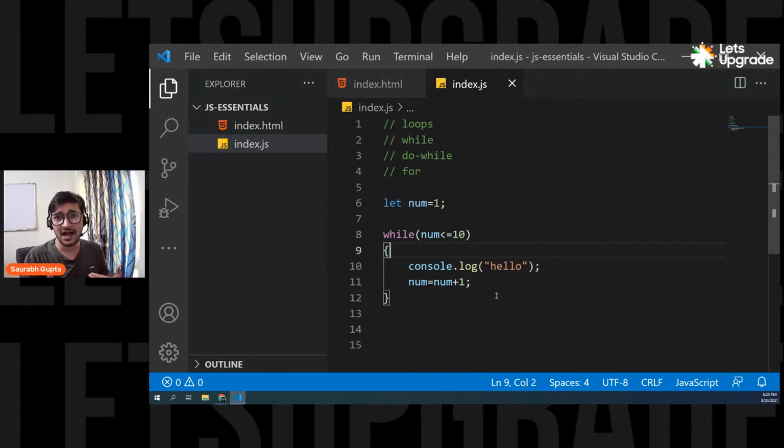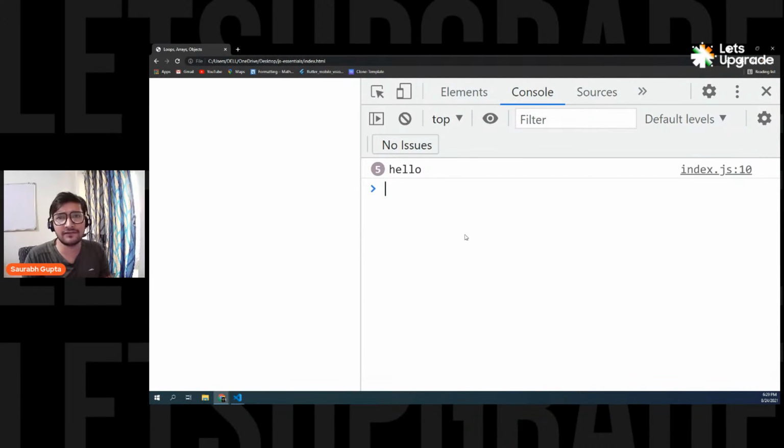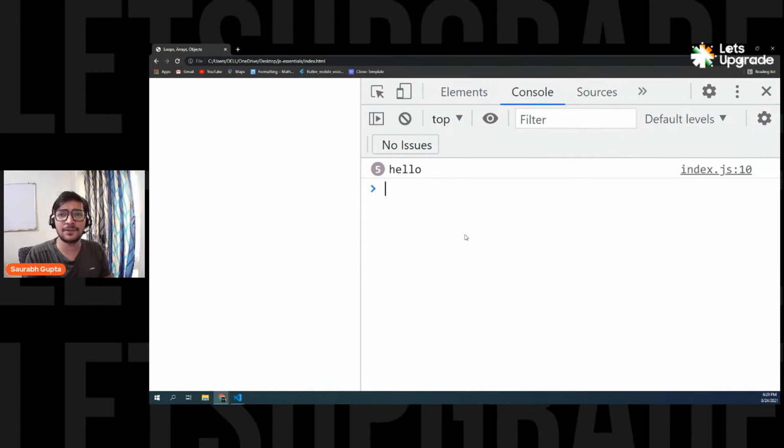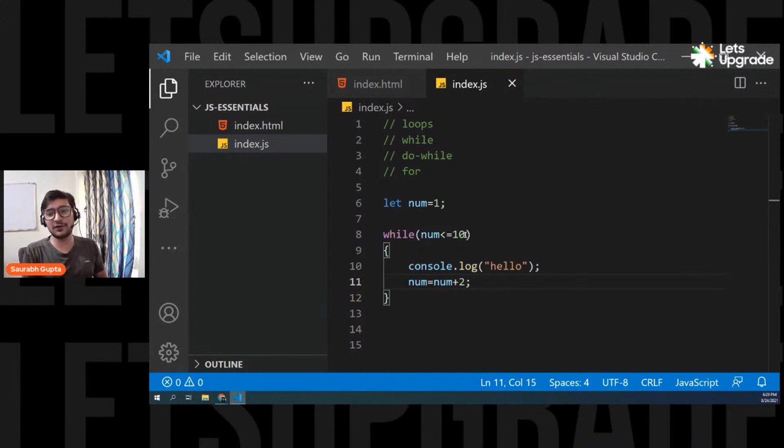Now it depends on me how many times I want it to work. So now if you say I want it to work only 5 times, there are two ways. Either I can say here, okay, fine, go till 5. Fine, right? I want it to work only 5 times. Or the other way is I can keep 10 here and I can say increment by 2. Simple, right? So after 1, it will become 3, then 5, right? It depends. If I want to go from 1 to 10 and I increase the value by 2, we'll still go 5 times.